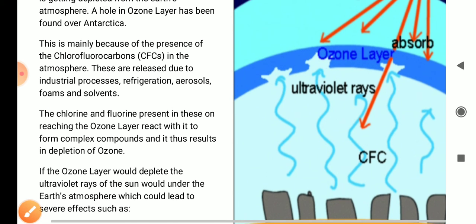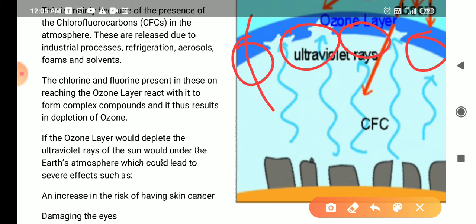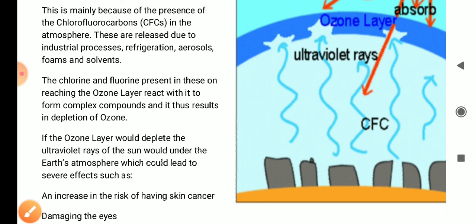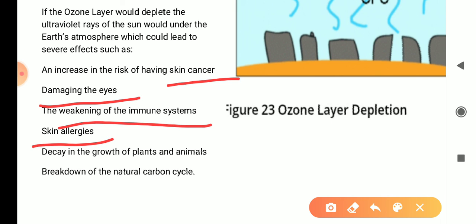A large number of holes have been formed in the ozone layer. These holes allow ultraviolet rays to come to Earth. And these ultraviolet rays cause a large number of problems. Number one is skin cancer, damage of eyes, weakening of immune system, skin allergy, stopping the growth of plants and animals, and disturbing the natural carbon cycle.